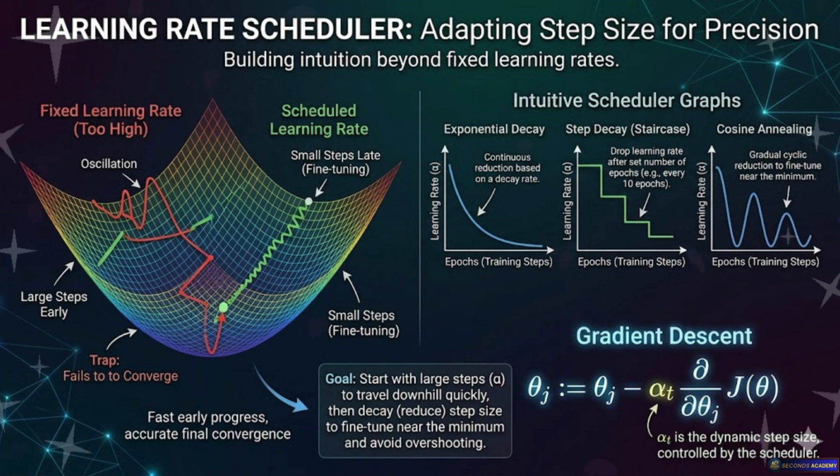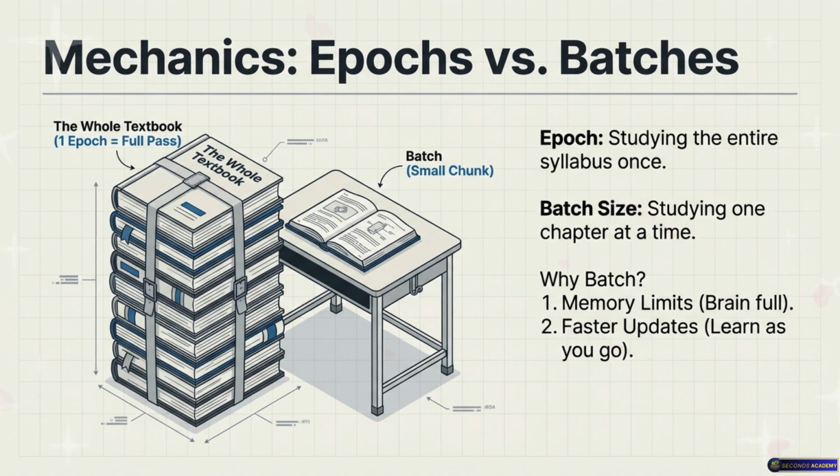Yeah. But I have a logistics question. Sure. Do we calculate the error and take a step for every single house in our data set one by one? Or do we look at all the houses at once and then take a step? This is a classic logistics problem in ML, and it introduces two very important terms, epochs and batches. Define them for me, because people mix these up all the time.